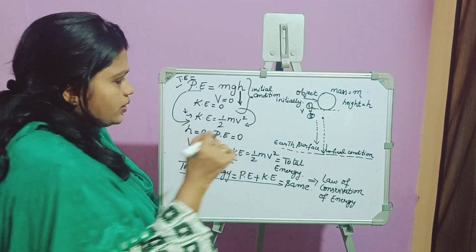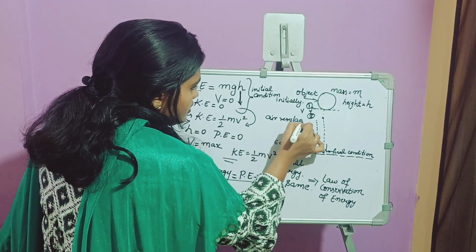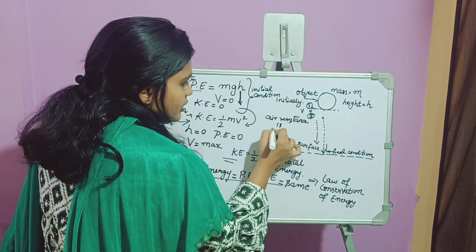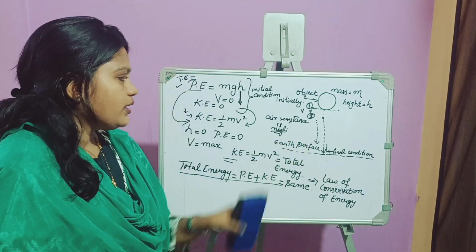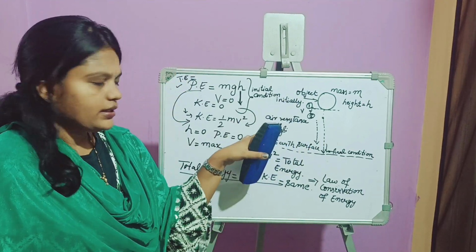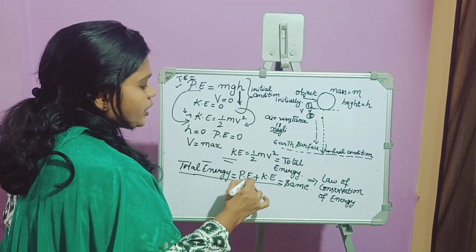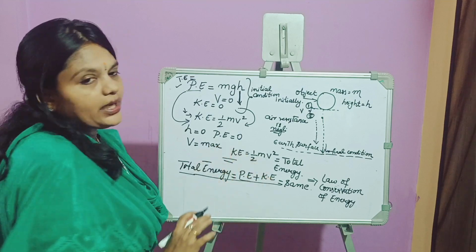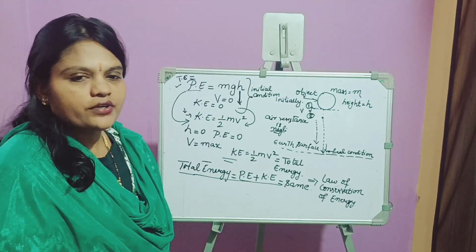Again here, there is a condition: air resistance for the motion of that object is negligible. Then the total energy will be equal to the sum of the potential energy and kinetic energy of the object. So this is the law of conservation of energy.